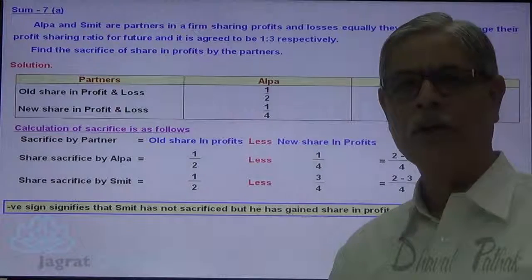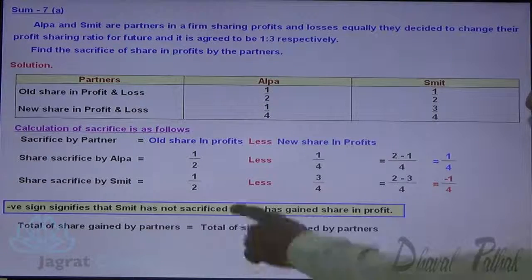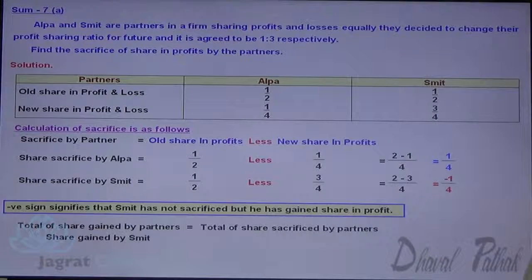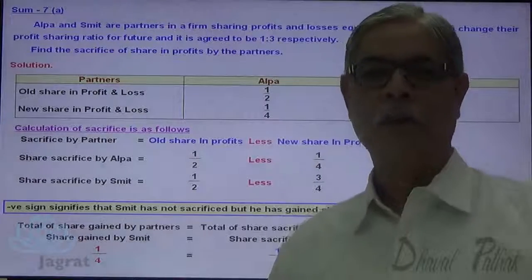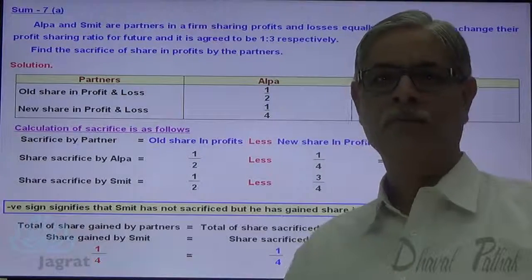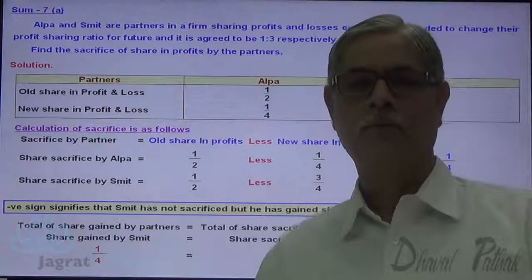The important point to be noticed by you is that the total of share gained is equal to the total of share sacrificed. Here share gained by Smith is 1/4 and share sacrificed by Alpa is 1/4. This is always equal. That's an important consideration that one should keep in mind.